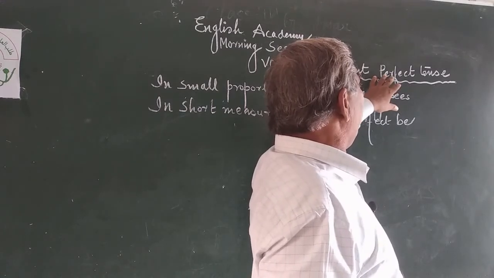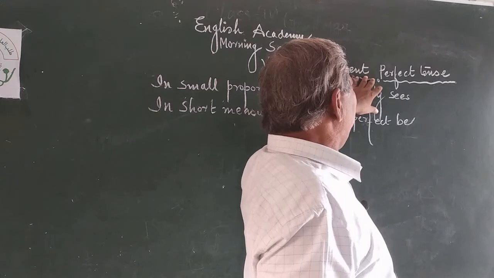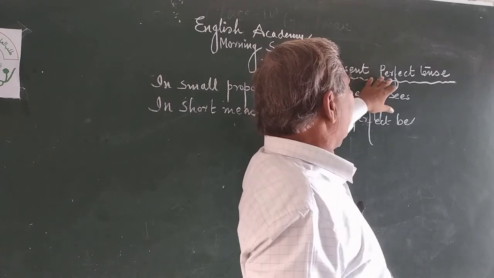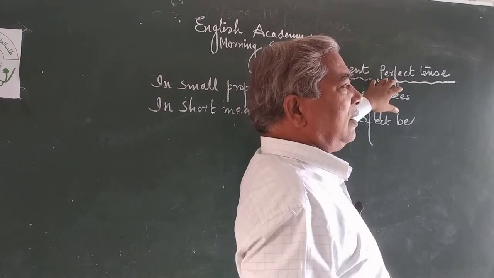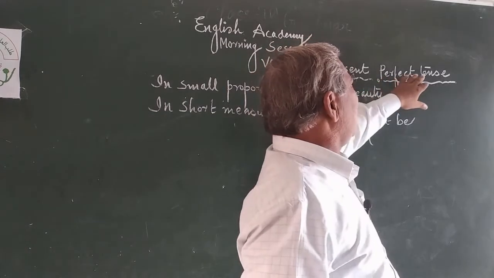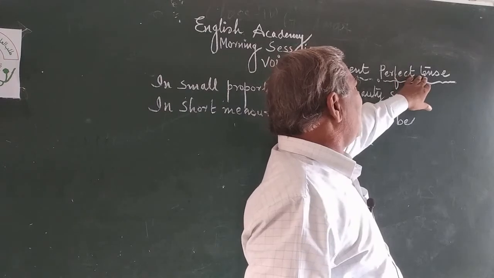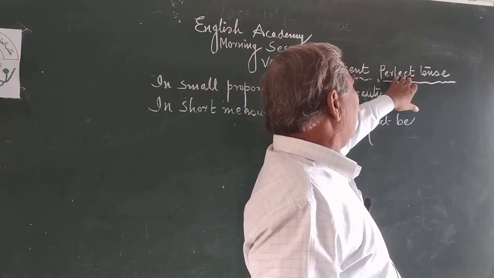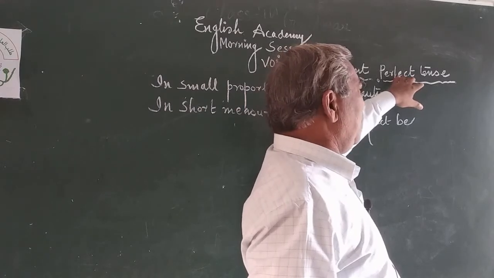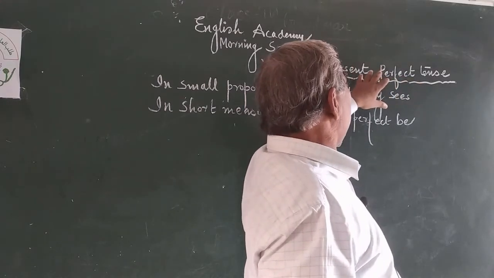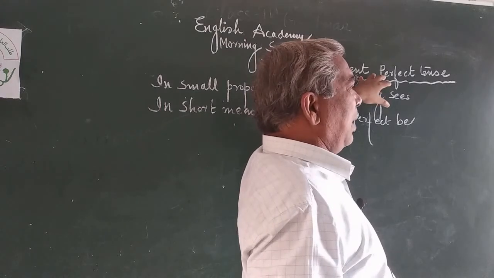Now I have written the sentence present perfect tense, and I am going to teach about this tense. So this tense is a noun, perfect is an adjective, a qualifying word, a describing word, and present also is a describing word.